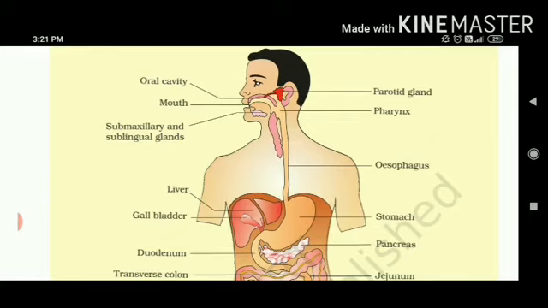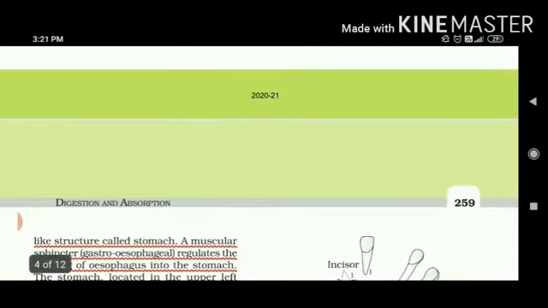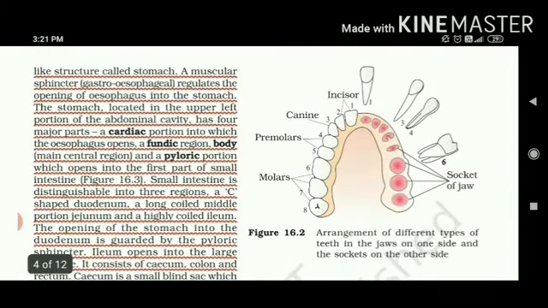After the food has been swallowed, it will come into the esophagus, called the food pipe. So let's study the esophagus. This is a thin, long tube that extends posteriorly, passing through the neck, thorax and diaphragm and leads to a J-shaped bag called the stomach. In the stomach, we have gastric glands and a muscular sphincter regulates the opening of the esophagus into the stomach.